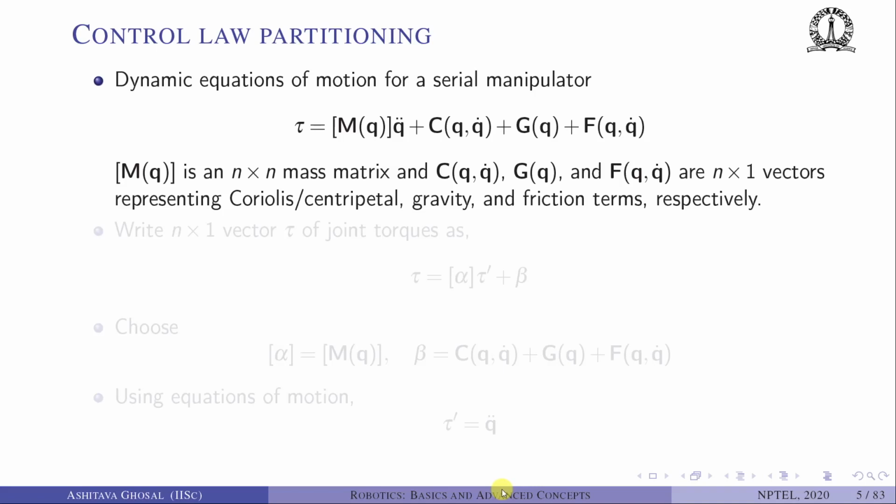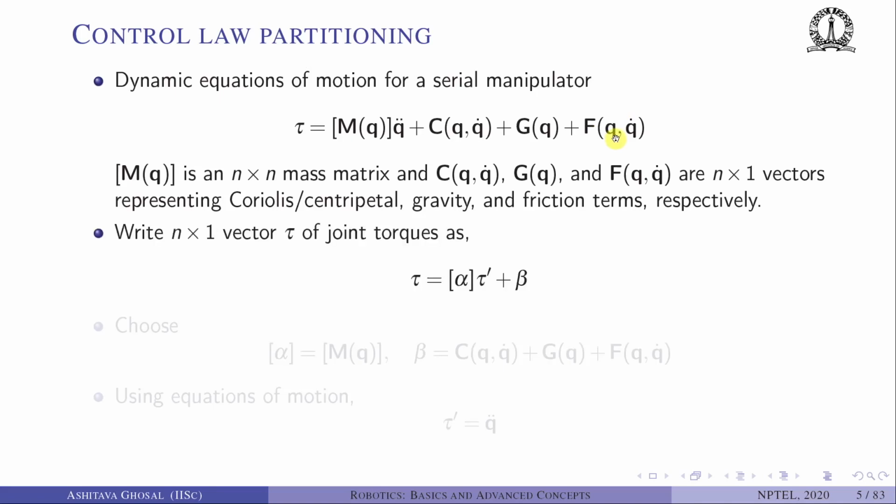So let's start. As I said, the control law using the computed torque scheme consists of 2 parts. That is why it is also sometimes called control law partitioning. And we also need the equations of motion of the serial manipulator. The equation of motion of a serial manipulator can be written as tau is equal to M(q) q double dot plus centripetal Coriolis term plus gravity term. And if we have some idea of the friction, we can add the friction term also.